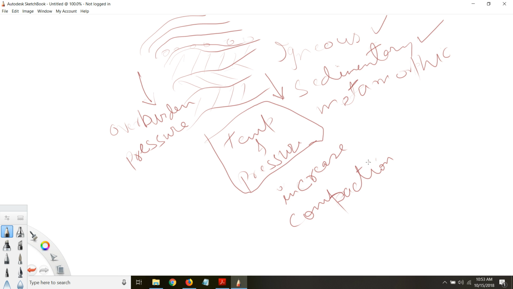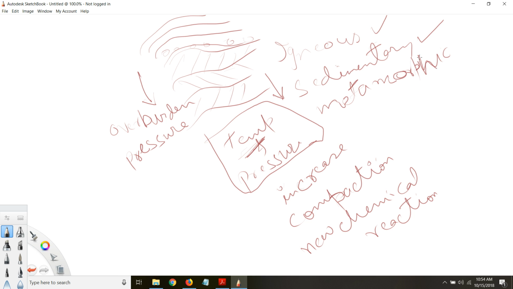So they will be compacted, and sometimes due to much higher temperature and pressure, a new chemical reaction may be triggered in the depth of the interior of the earth, and that can start to transform this igneous or sedimentary rock into a third type, a new type of rock, and those are called metamorphic rock.